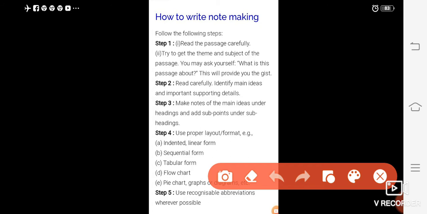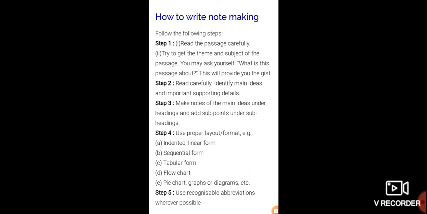Step 2, read carefully, identify main ideas and important points. Step 3, make notes of main ideas under headings. Use proper layout, indentation and sequence. Tabular, flow chart, pie chart can be applied.